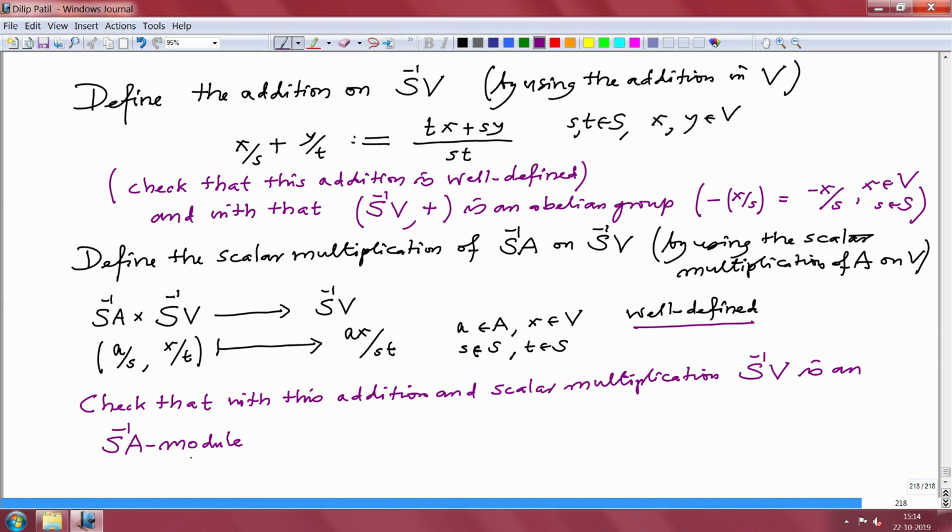So, you get a natural structure on the S inverse V as an S inverse A module.